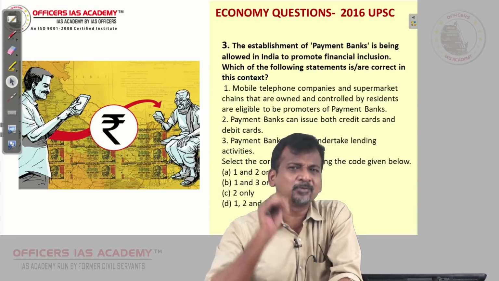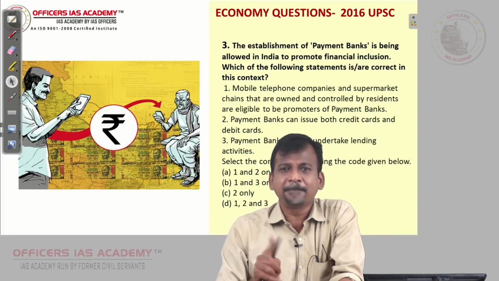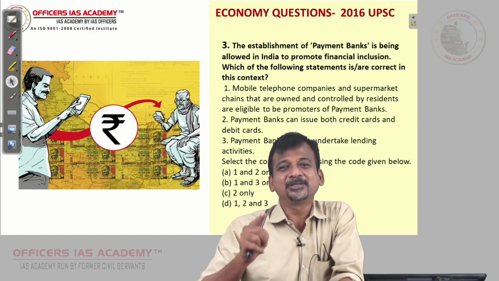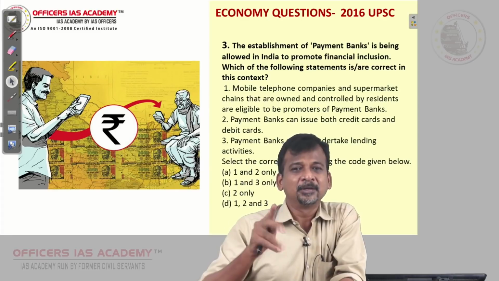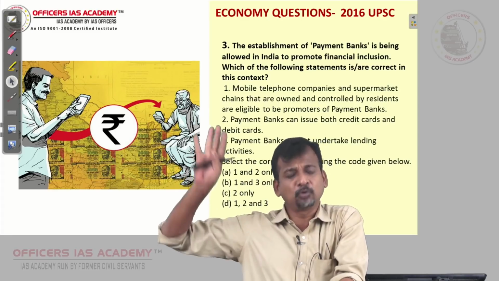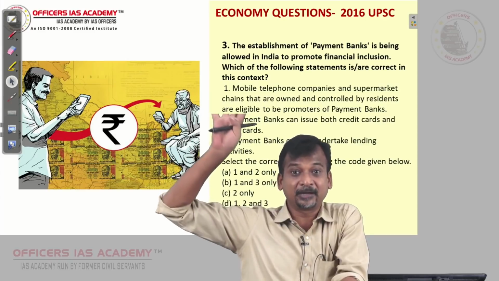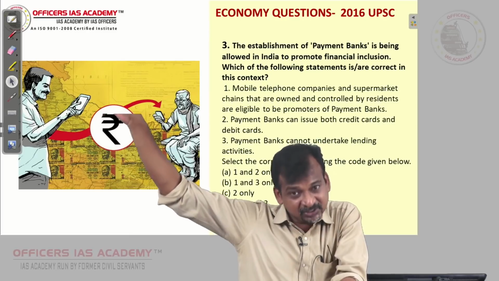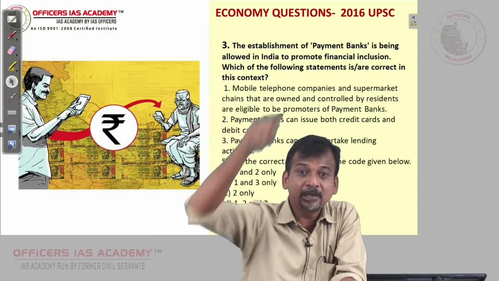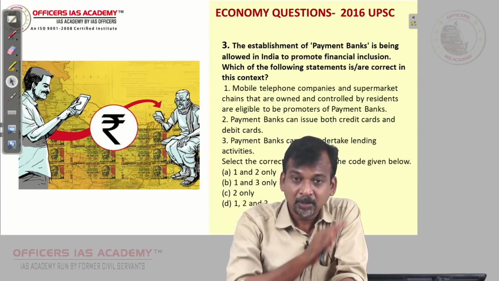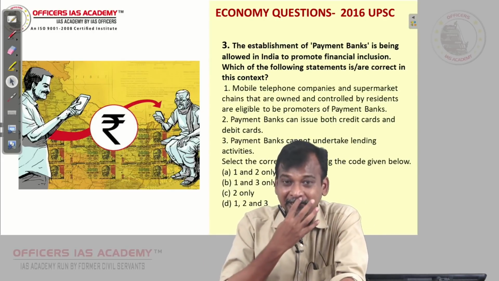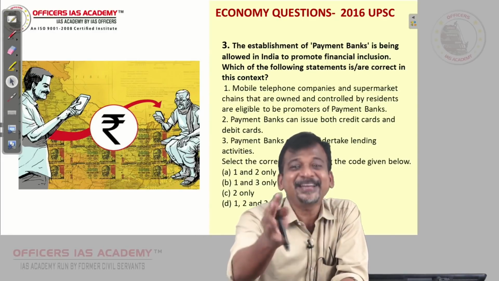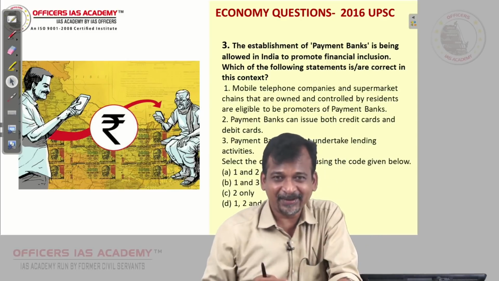Now, why was this payment bank used? Especially migrant workers. Say someone is working in Bombay, and that person's hometown is a home village, maybe in Bengal or Bihar, a remote area. His wife and children will be staying there in the village, but this migrant laborer will be working in Mumbai. Now every month he has to send whatever he earns. To facilitate such things, he can use this payment bank, yes or no?